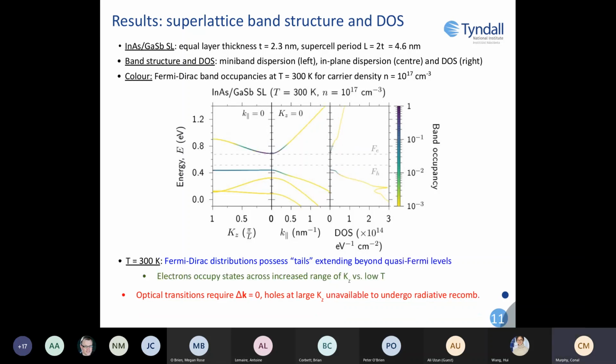So here now we see similar results except for 300 Kelvin. At 300 Kelvin, we see smoother band filling due to the softer tails in the Fermi distribution, which extend beyond the quasi-Fermi levels. As a result, we see electrons occupying states across a greater range of k_z than at low temperature. And this is important to note because optical transitions require that delta k is equal to 0. So these calculations indicate that miniband formation will serve to suppress radiative recombination.